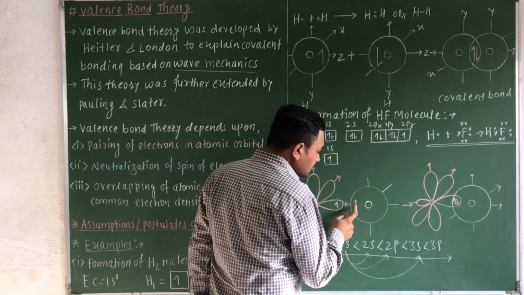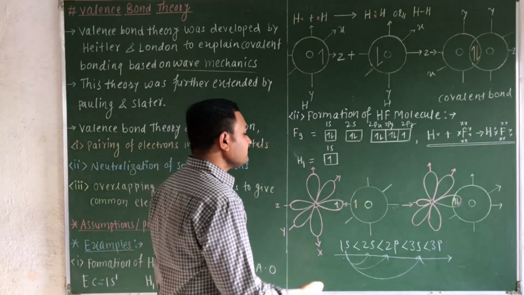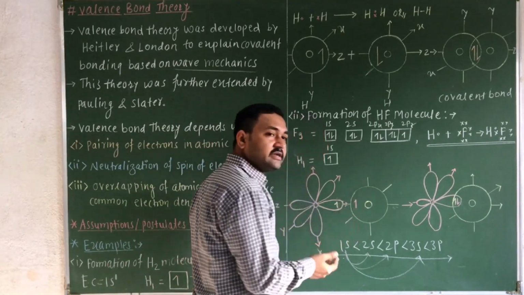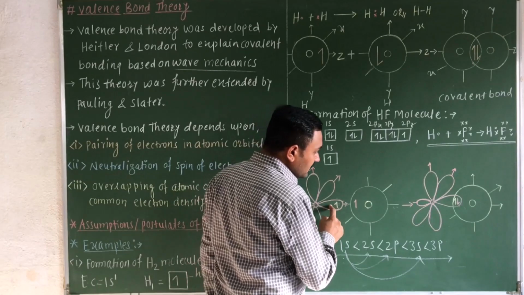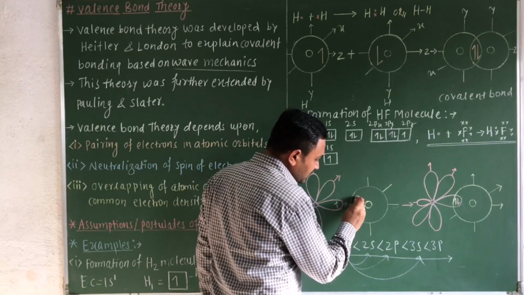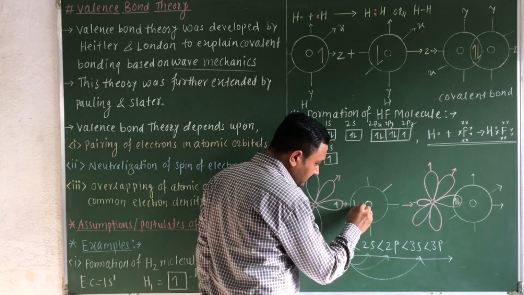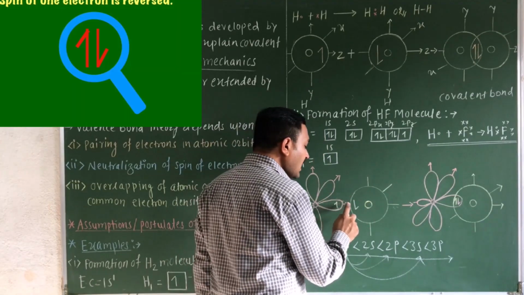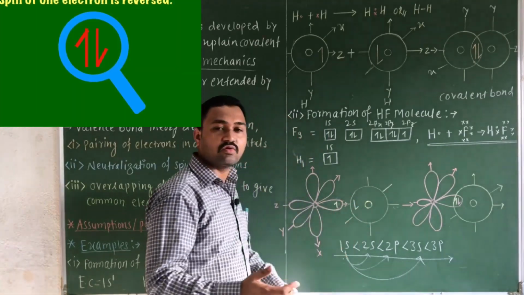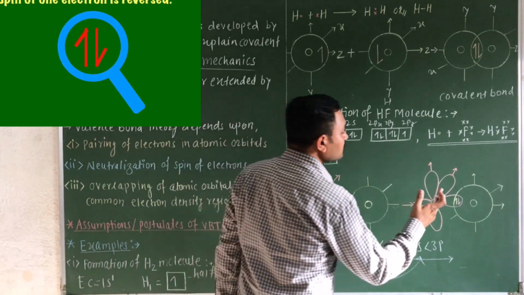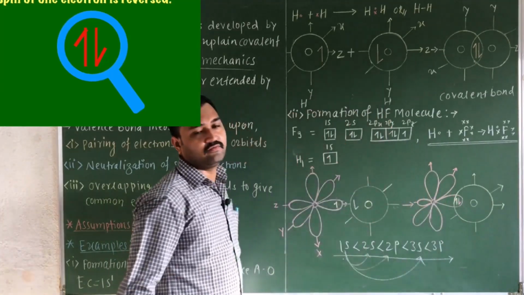Suppose there is a similar spin, then the spin of one electron gets reversed. If this spin is in the upward direction, it will become downward, then the half-filled valence atomic orbitals will overlap with each other and lead to the formation of the bond.